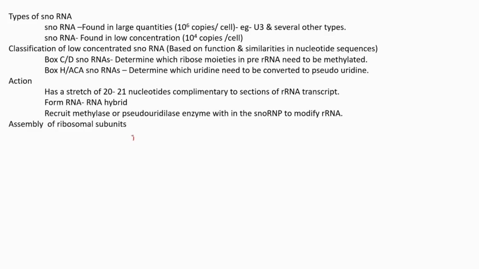types of protein. First includes ribosomal proteins, and the second group are known as accessory proteins. The ribosomal proteins need to be retained inside the ribosome itself along with the rRNA. Then regarding the accessory proteins, we have just learned that during the processing of the rRNA, it forms a hybrid with the snoRNA. That hybrid we need to release or dissociate.